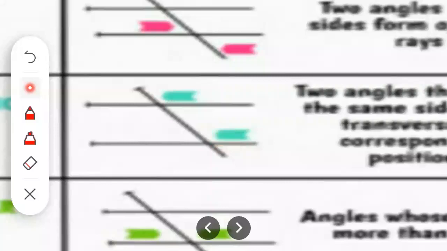Another pair you can mention here. Here is the angle and its corresponding pair will be here. If we take the downside of the parallel line, one of the angles will be here and its corresponding pair will be here. On the left of the transversal, this angle and this angle are one pair of corresponding angles.